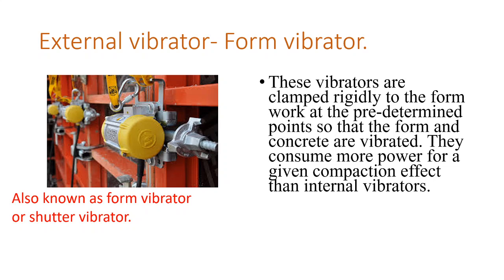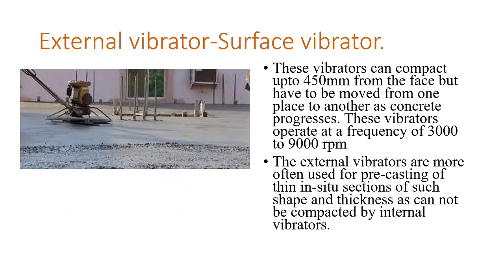Remember, when we are using these vibrators, see that the formwork should be strong and sturdy so that it will not get damaged itself due to vibration. Then another type of external vibrator is surface vibrator. These vibrators can compact up to 450 mm from the face but have to be moved from one place to another as concrete progresses. These vibrators operate at a frequency of 3000 to 9000 rpm.